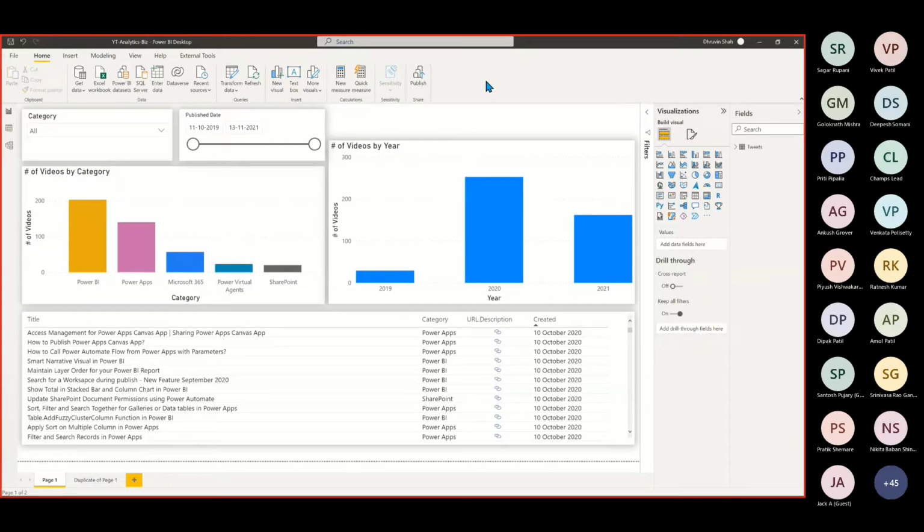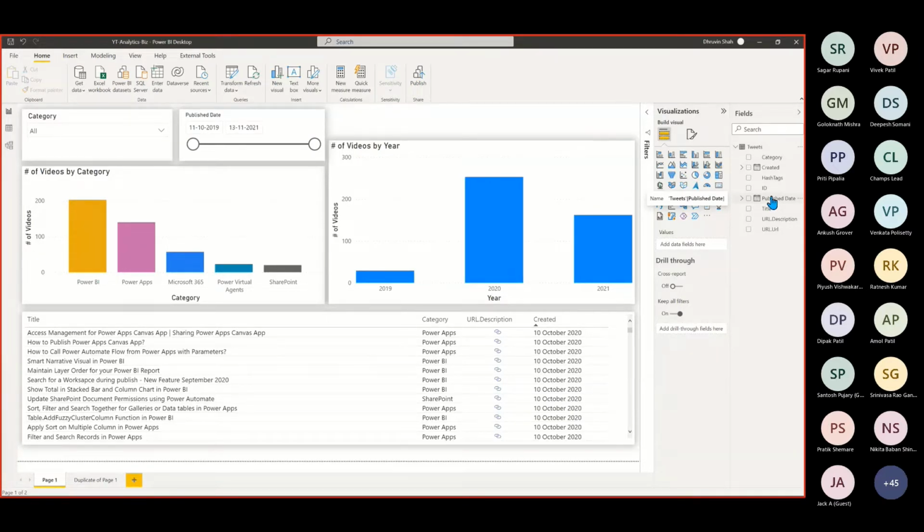So I just wanted to categorize that throughout the year, how many videos I publish for Power BI, how many for Power Apps, how many for Power Virtual Agents, and how many for Power Automate. And this is one summarized report that I have built with a very simple dataset: the title of the video, description of the video, URL of the video, the category for this particular video, and which different hashtags are there for that particular video.